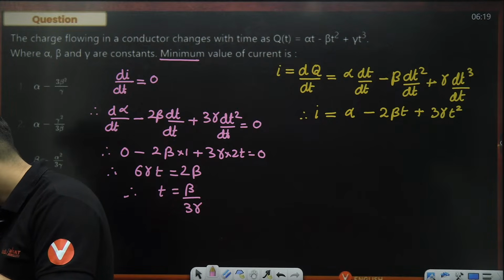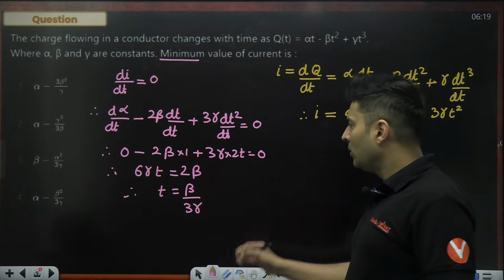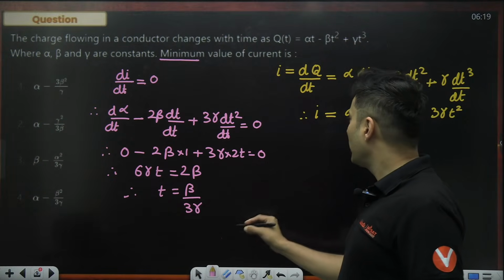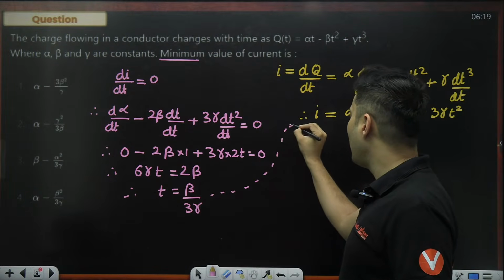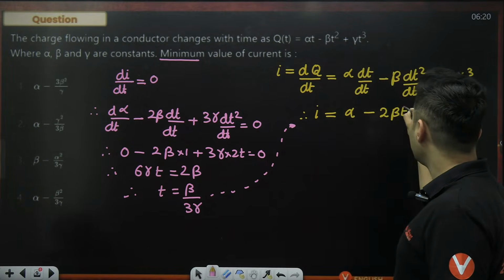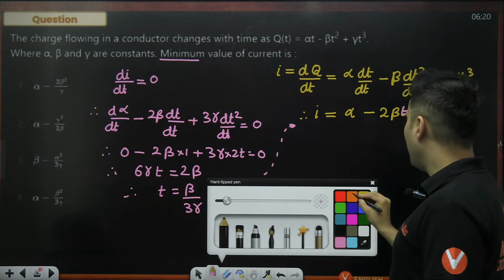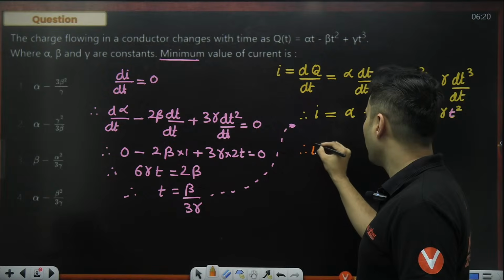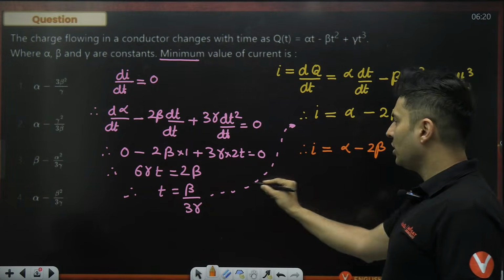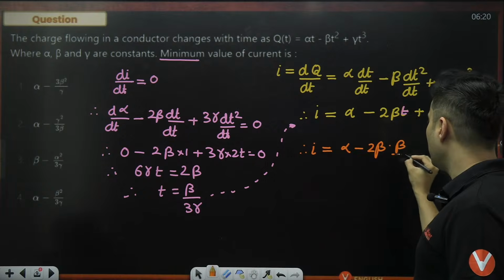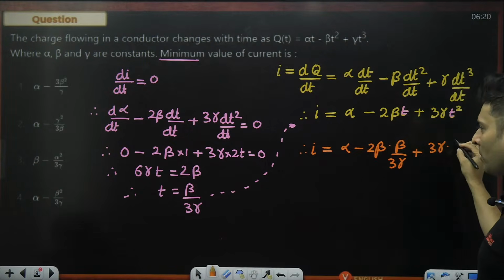Good morning, everyone. So, whichever part you did not understand, just let me know and I will help you with that. Once you get this, substitute this in this equation back over here. Wherever you see time, just substitute it back and you are going to get the answer. Therefore, I is equal to alpha minus 2 beta. Instead of time, you are going to put beta divided by 3 gamma, plus 3 gamma into what is it?